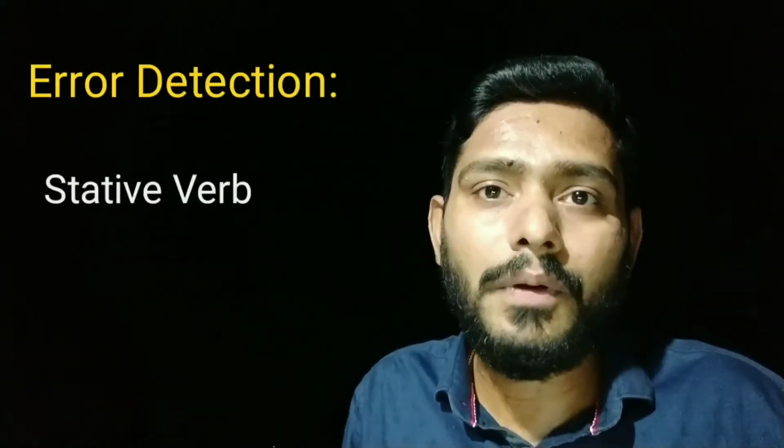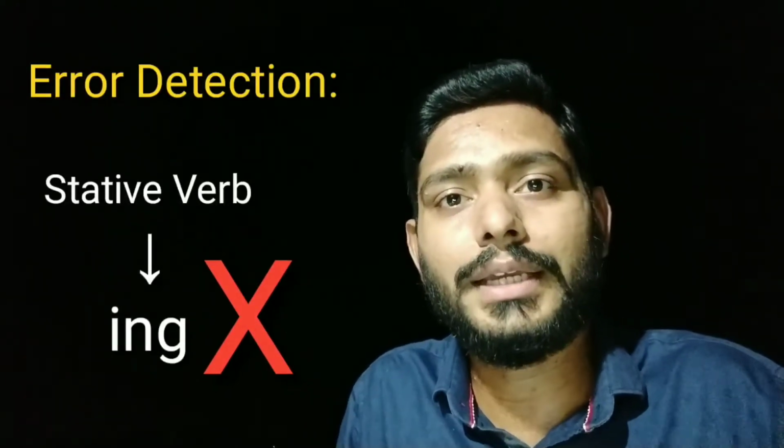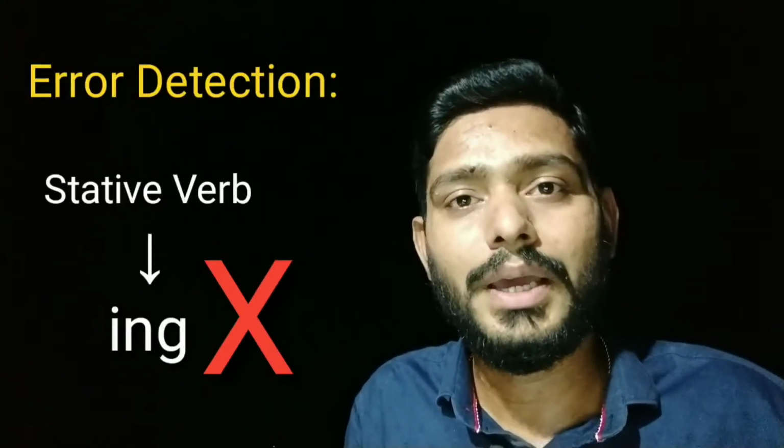So you have to learn these verbs. One thing that we always have to remember is that stative verbs do not often take the ing form, which means they do not take the present continuous form of the verb. Most of the time when students learn grammar, they make this grammatical mistake, using stative verbs in a wrong way.